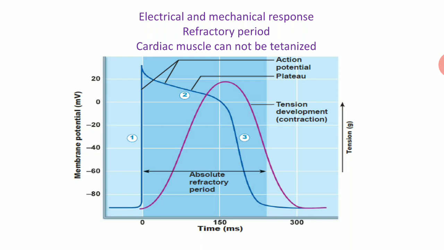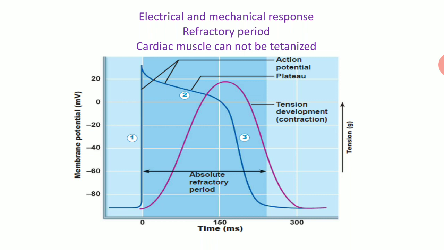If it would have been, then what problem could we have faced? Tetanized means a sustained contraction state. If we give multiple stimuli, skeletal muscle goes into sustained contraction, but not the heart, because of this refractory period and long action potential duration. And this is beneficial, as the heart should also relax so that filling can occur. And if filling occurs, only then will the heart be able to pump.